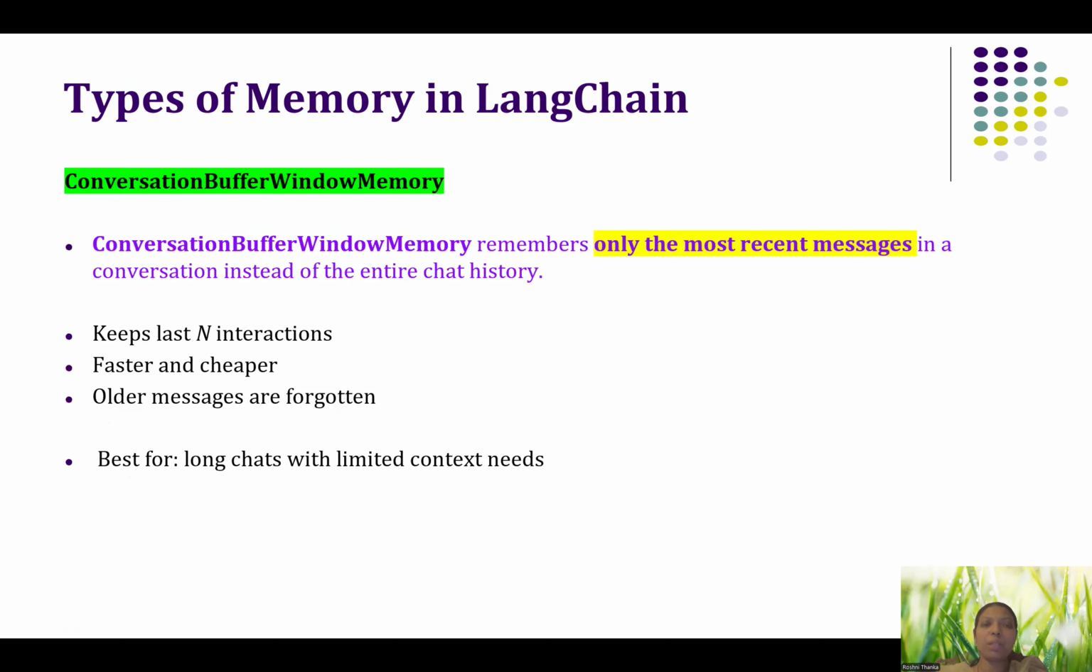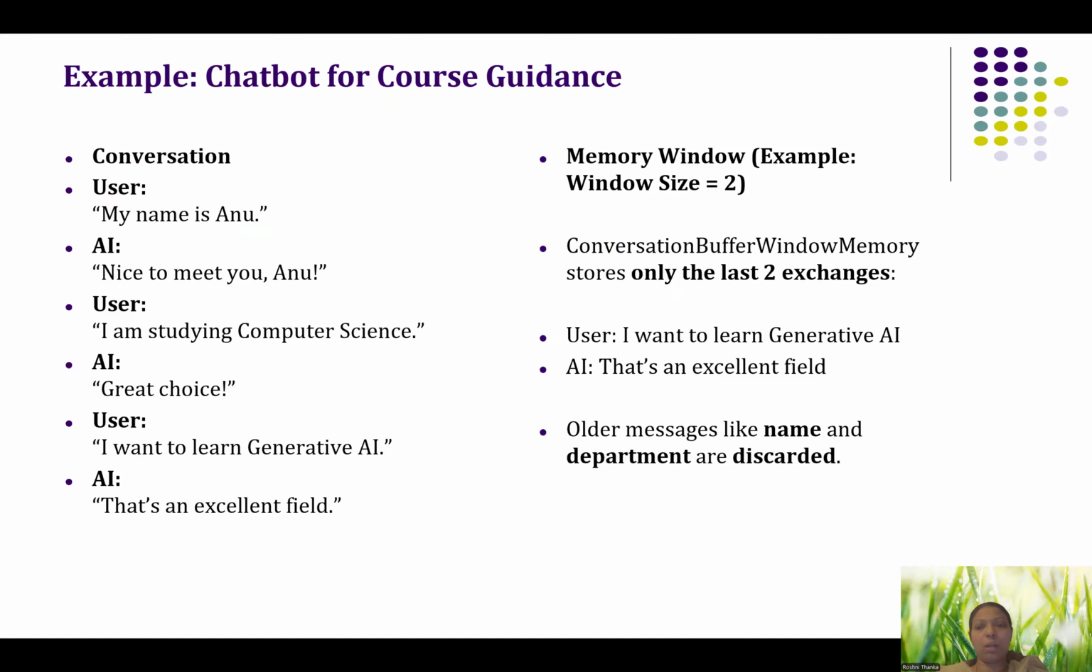So this conversation buffer window memory is suitable for long chats with limited context needs. So if you want limited context information and it is a long chat, you can go for this conversation buffer window memory. So here I have another conversation with user and with AI. And now I'm specifying the window size as 2. So it will remember the last two conversations.